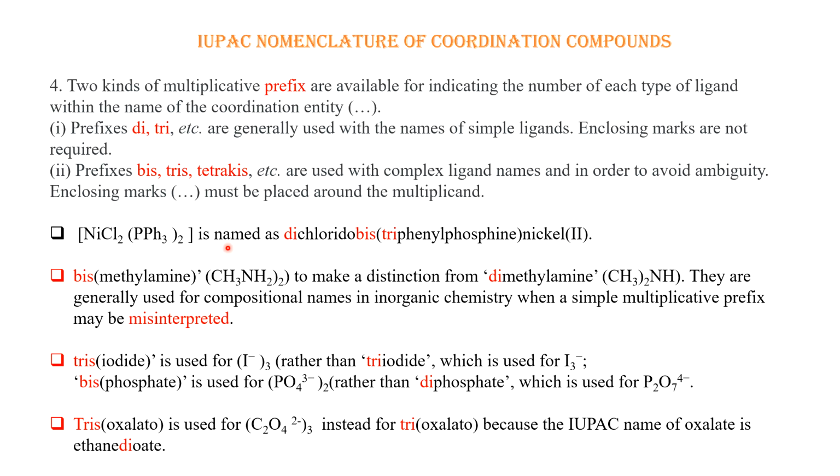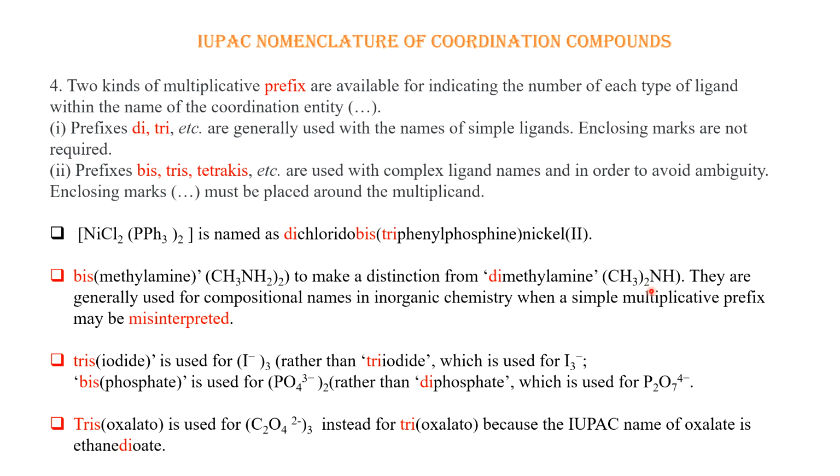Some other situations also occur when we use bis, tris, tetrakis. Here you see 2 ligands are there, which is methylamine. Let's say 2 methylamine ligands are there. So we will not use dimethylamine. We will use bis(methylamine). Why? Because there is already another ligand with the name dimethylamine. This is that ligand. So you can see the difference between these two. These are not the same ligands, right?